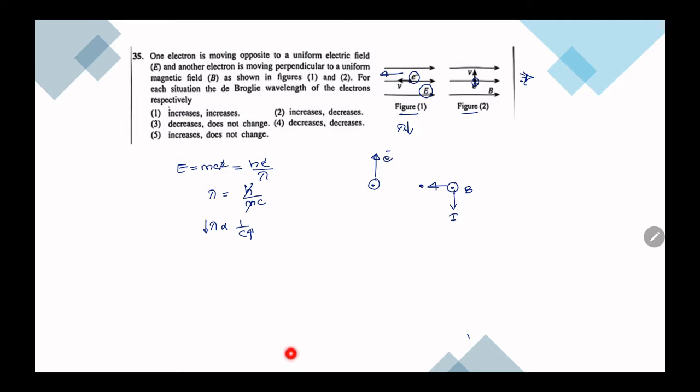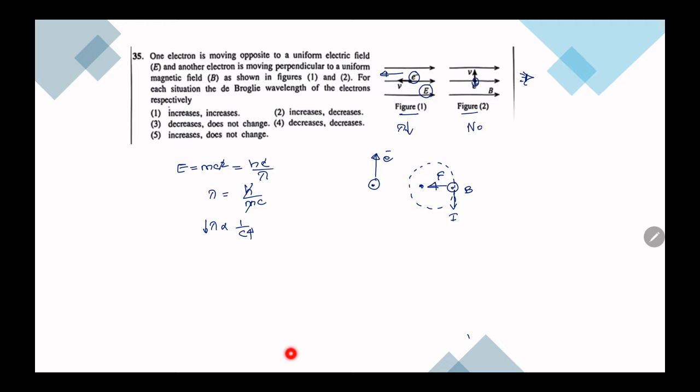Because of this force, this electron will start to spin around that center. So it will go in a uniform circular motion. Because it's in a uniform circular motion, V doesn't change. If V doesn't change, lambda doesn't change, therefore no change.